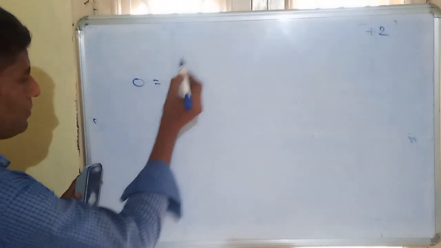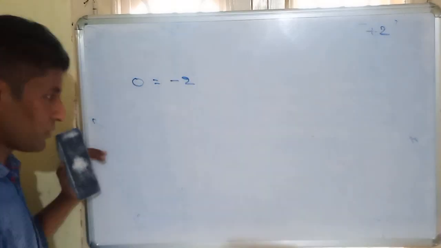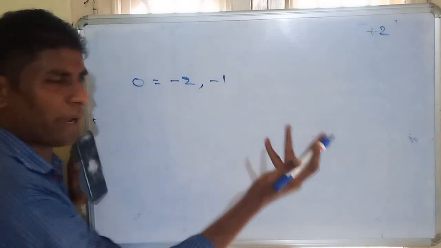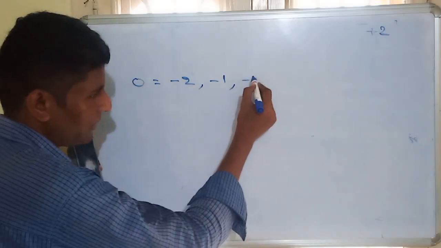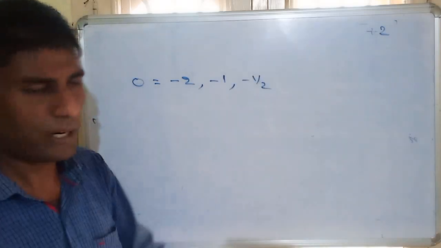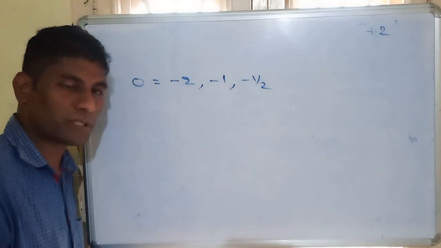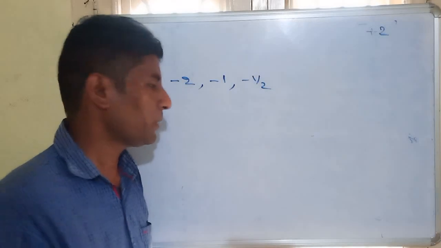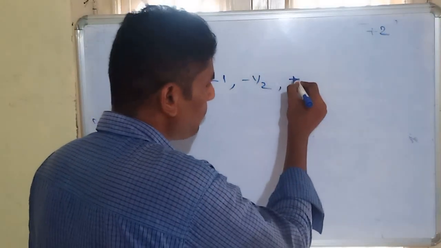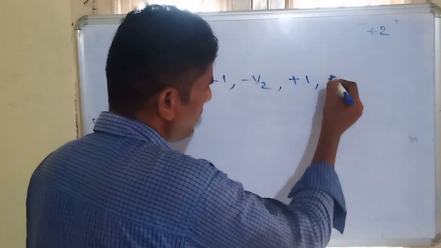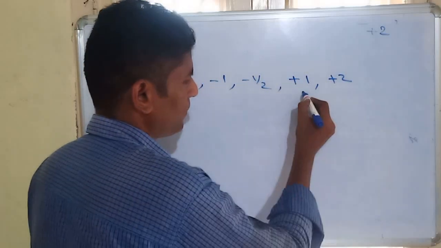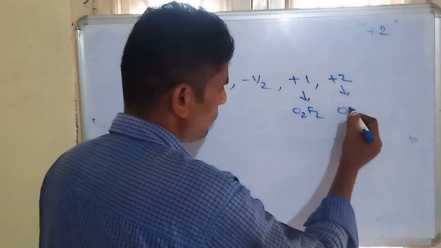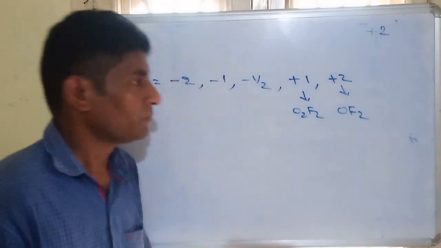Oxygen generally will show -2, but whenever it is in peroxides, it will show -1 also. In superoxides, -1/2 also, in some rare conditions. Normally in oxides, it will show -2, -1 in peroxides, -1/2 in superoxides. It will also show positive charge, +1 and +2. +1 will show in O2F2, +2 will show in OF2.